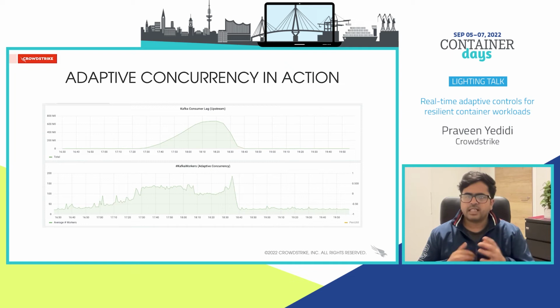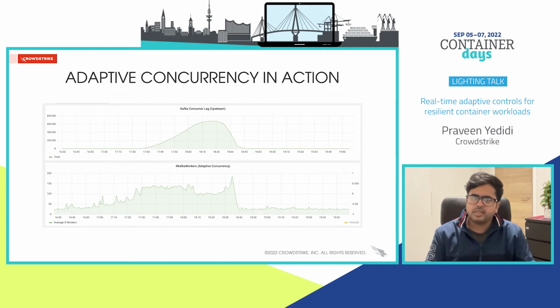Now let's see this in action. Here we can see as the Kafka topic is receiving more traffic, the adaptive concurrency increases the number of workers in our writer service to match this demand. And once the lag was consumed, the worker count was reduced to near minimum levels automatically to save CPU cycles.